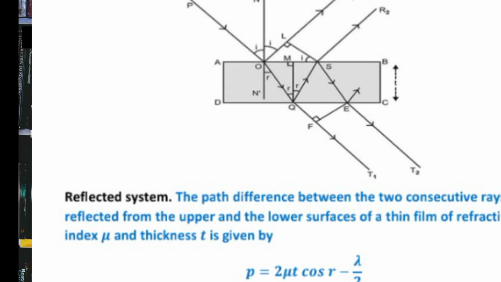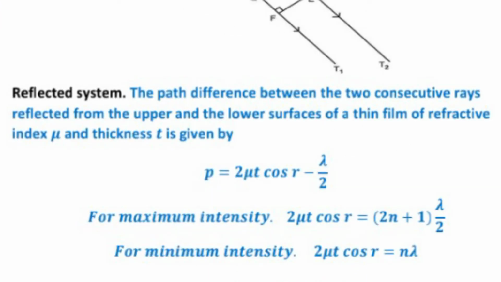The path difference between the two consecutive rays reflected from the upper and lower surfaces of a thin film of refractive index mu and thickness T is given by P equal to 2 mu t cos r minus lambda upon 2. For maximum intensity, 2 mu t cos r equal to (2n plus 1) lambda upon 2. And for minimum intensity, 2 mu t cos r equal to n lambda.